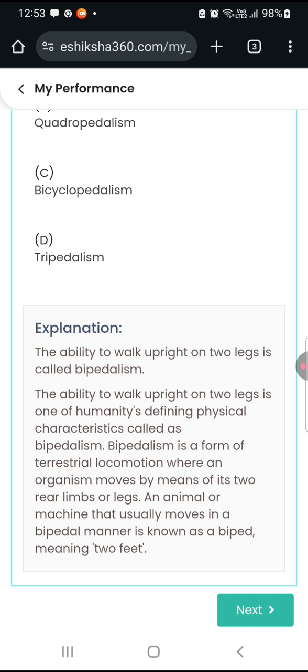Bipedalism is a form of terrestrial locomotion where an organism moves by means of its two rear limbs or legs. An animal or machine that usually moves in a bipedal manner is known as a biped, meaning two feet.